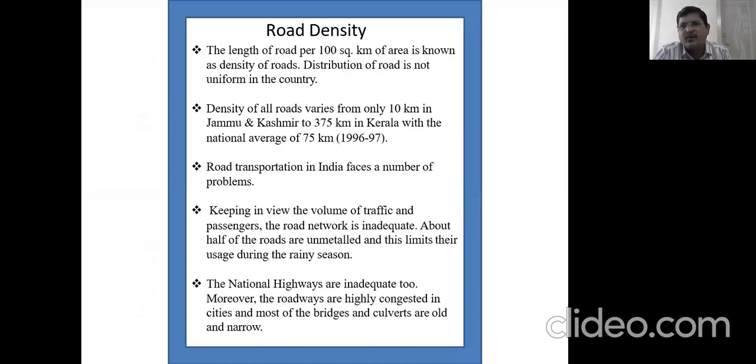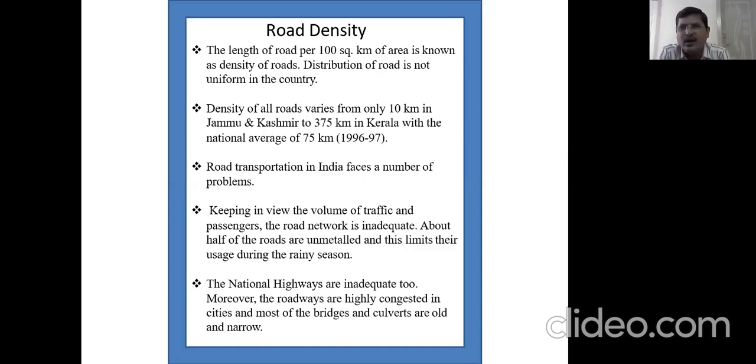Now we are going to finish the roadways first. In the roadways, the road density, the length of road per 100 square kilometers of area, is known as the density of roads.